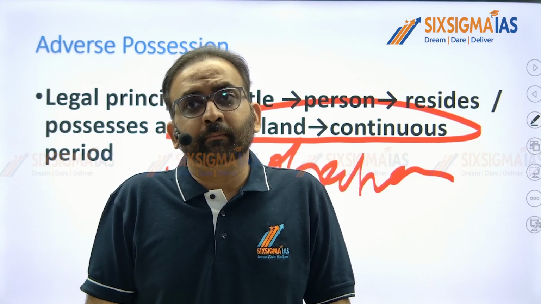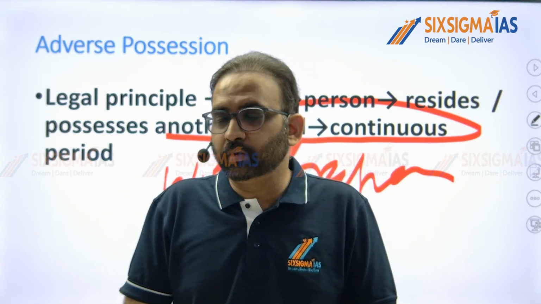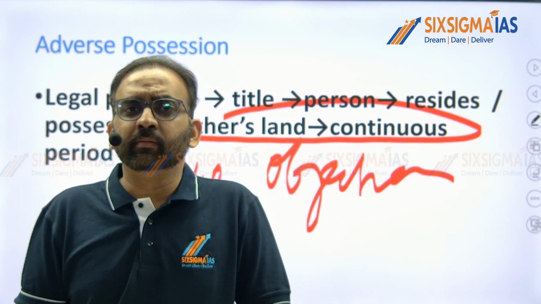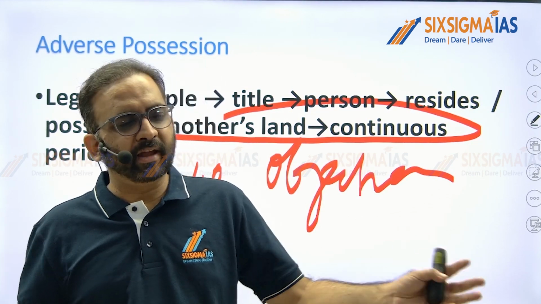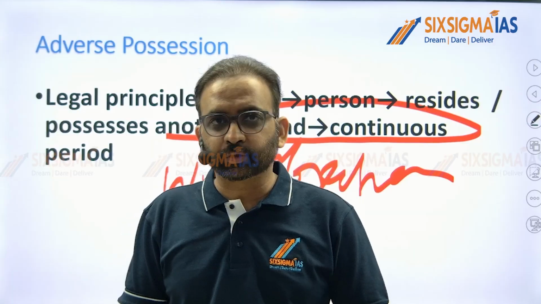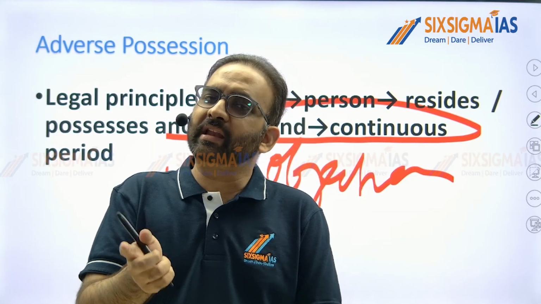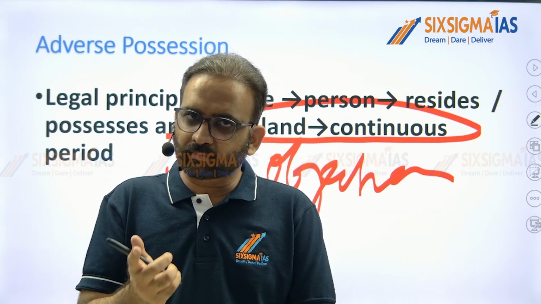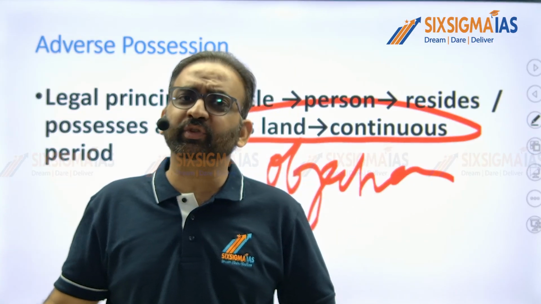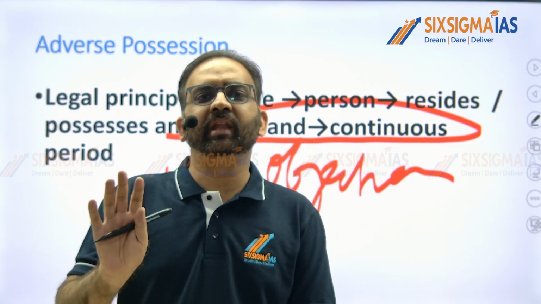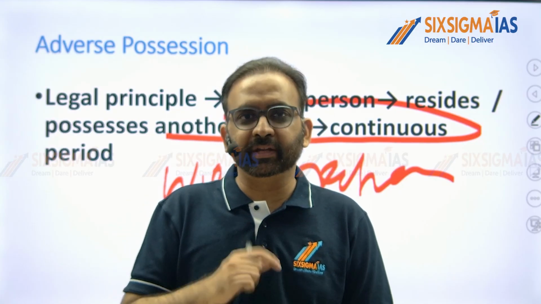You get the point? But if suppose the owner had come to evict after 1 year, 2 years, 3 years, etc., by bringing police, by filing an FIR, by taking the case to court, etc., then the land would have belonged to the owner. Then the land would have been returned to the owner. But if the owner has not taken any action for 60 years, then the land will be given to the family, the occupant, the possessor.